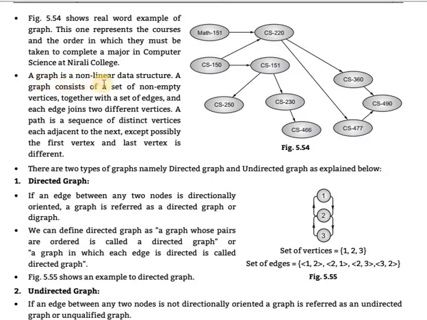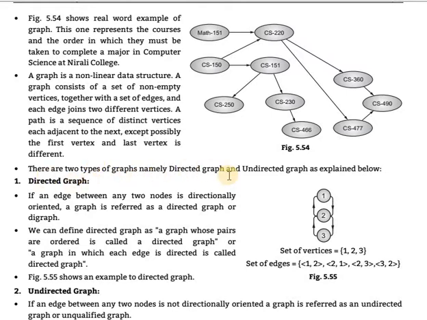Next point, a graph is a non-linear data structure. A graph consists of a set of non-empty vertices together with a set of edges, and each edge joins two different vertices. A path is a sequence of distinct vertices, each adjacent to the next, except possibly the first vertex and the last vertex, which may be different.